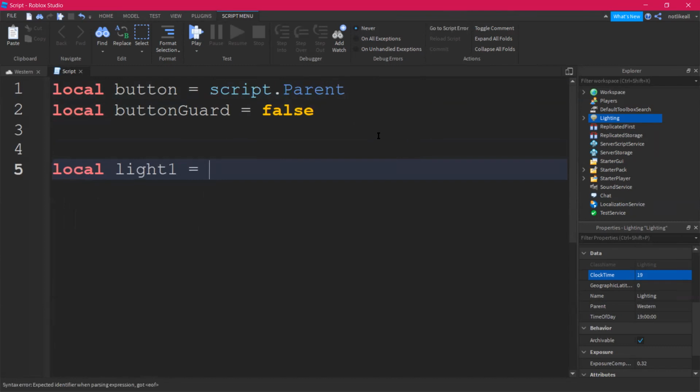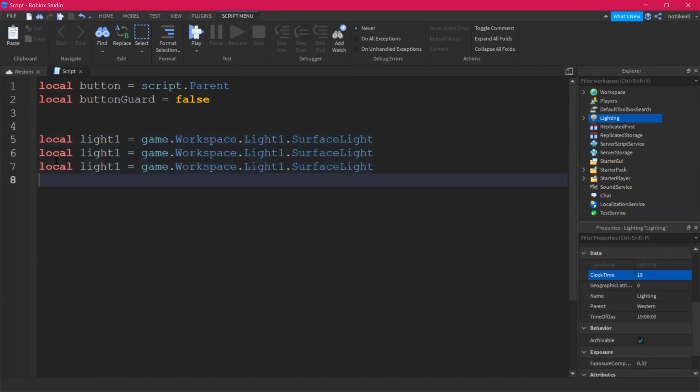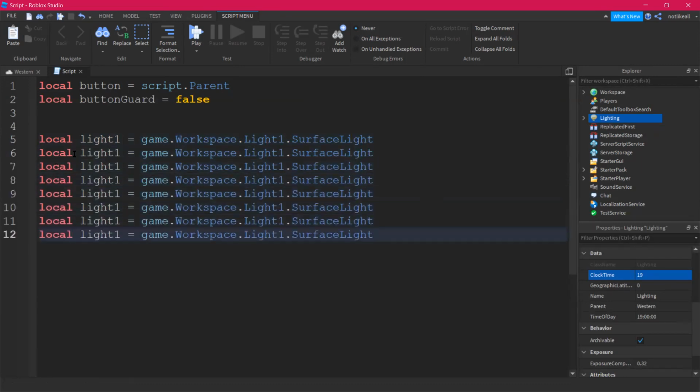How do you connect it? I will go to game. I'll go to workspace. We have light 1. From that, we need to go to surface light. Just like that, we have 8 lights in total. So I'm just gonna come down 3, 4, 5, 6, 7, 8. We got all these lights connected. 2, 3, 4, 5, 6, 7, 8.